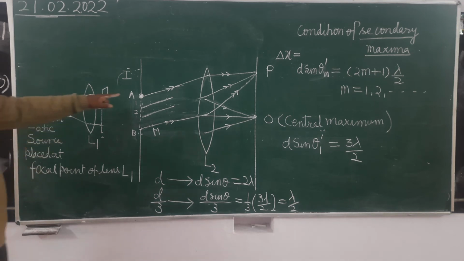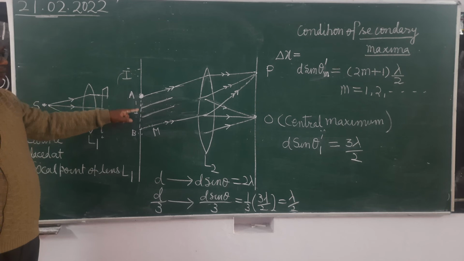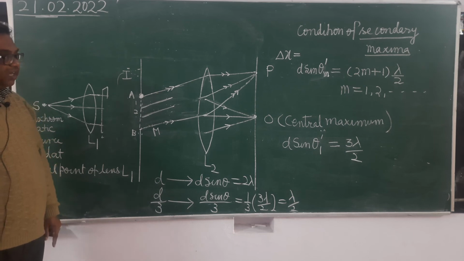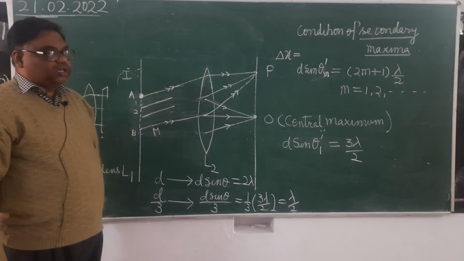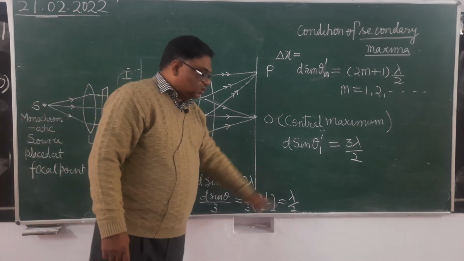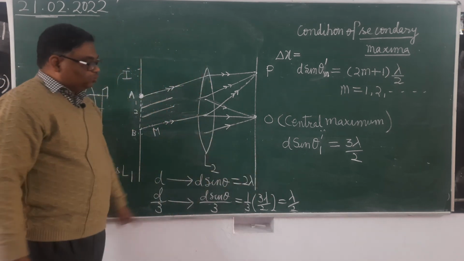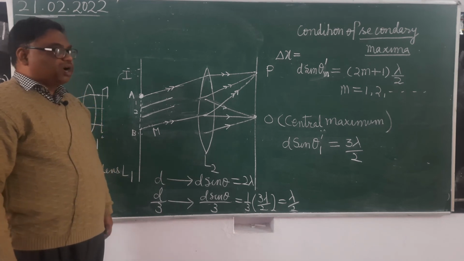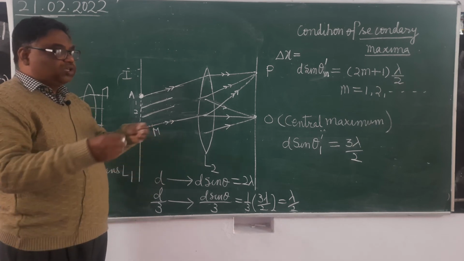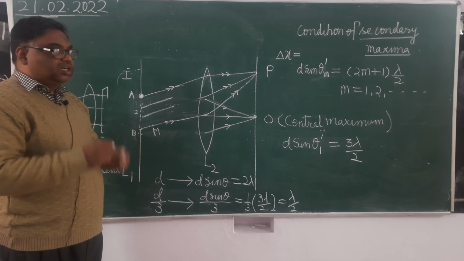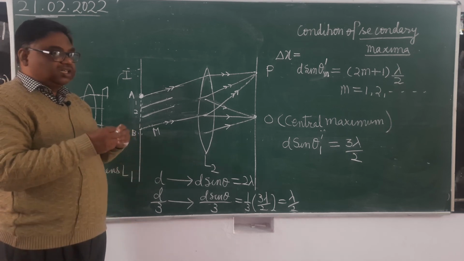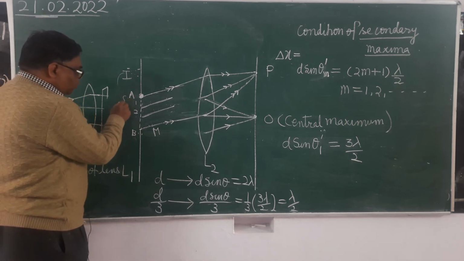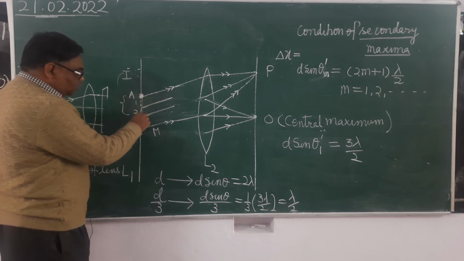So the waves which are emitting out from the corresponding points of first two parts, means between which separation is d by 3, they are superposing at the point P with what path difference? Lambda by 2. And when they will superpose with the path difference lambda by 2, then what will happen? Maxima will form or minima. They will superpose destructively. मतलब एक दूसरे की इंटेंसिटी को डिस्ट्रॉय कर देंगी. It's clear? Means no light will be produced due to this much part of the slit.